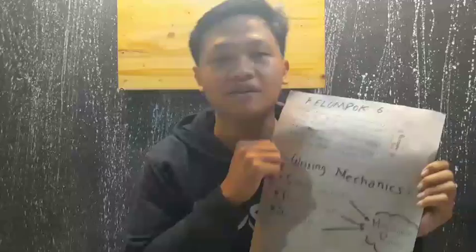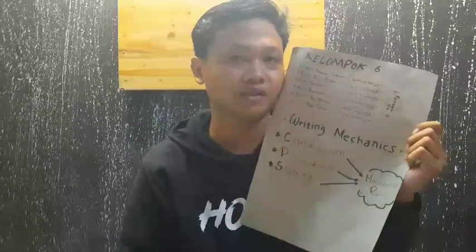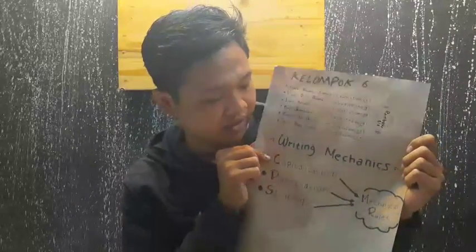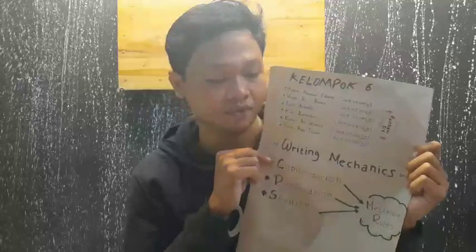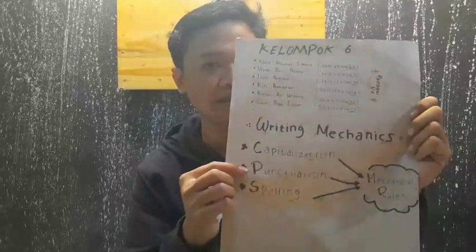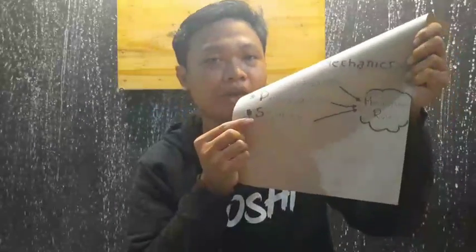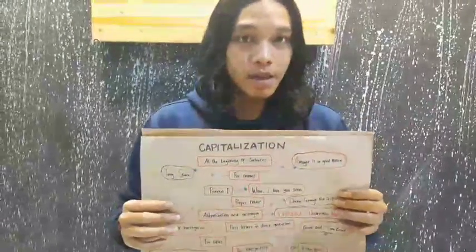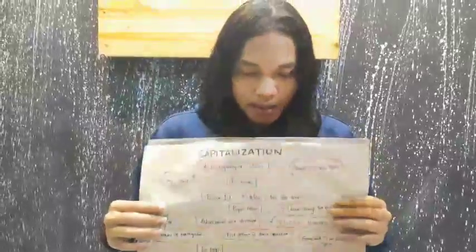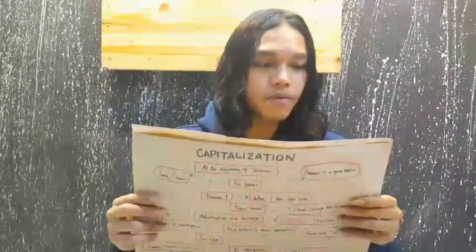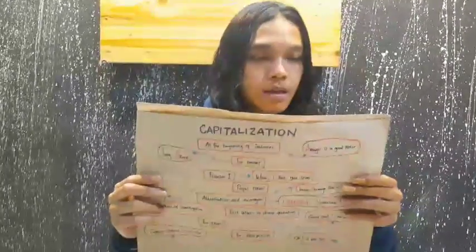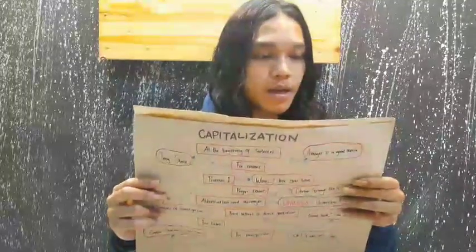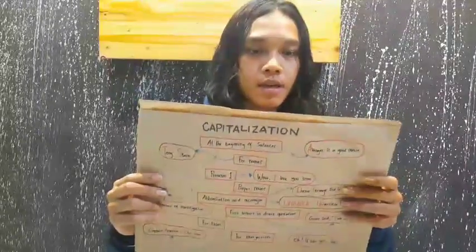The writing mechanic is defined by 3 rules. The first is capitalization, the second is punctuation, and the third is spelling. Now, I'm gonna explain about capitalization. Capitalization is the writing of a word with its first letter in uppercase and the remaining letters in lowercase.